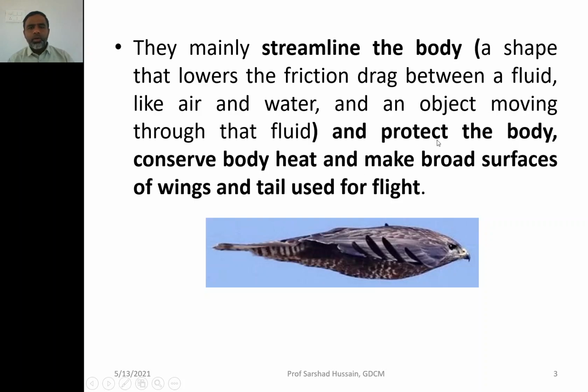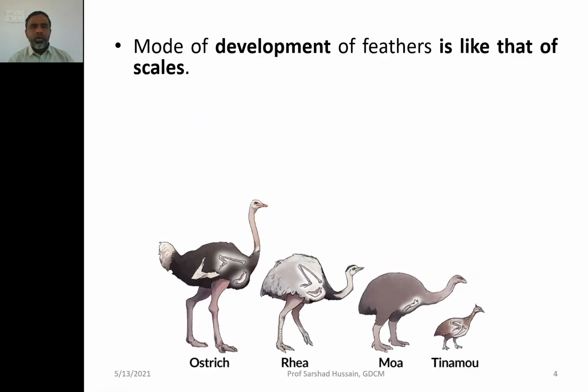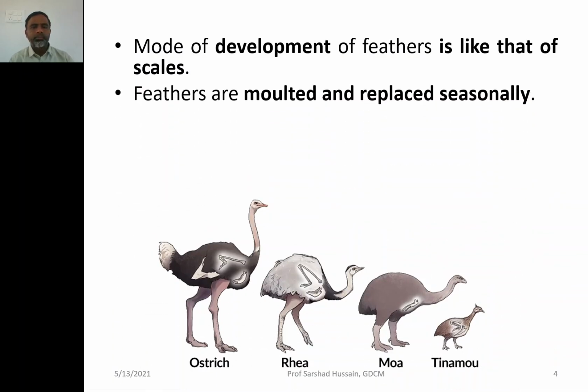Then the feathers protect the body. They also conserve the heat of the body, and they make the broad surface of the wings and the tail in order to help the bird fly easily. Now feathers have a similar mode of development as I have already discussed for the scales, that is cornification of the stratum corneum. Feathers are also molted as we have seen in the scales, and they are replaced seasonally.